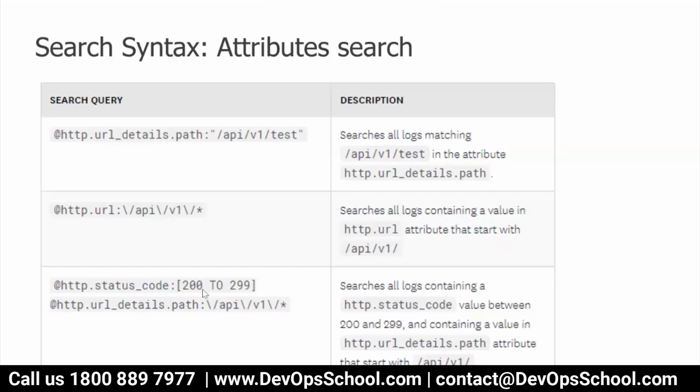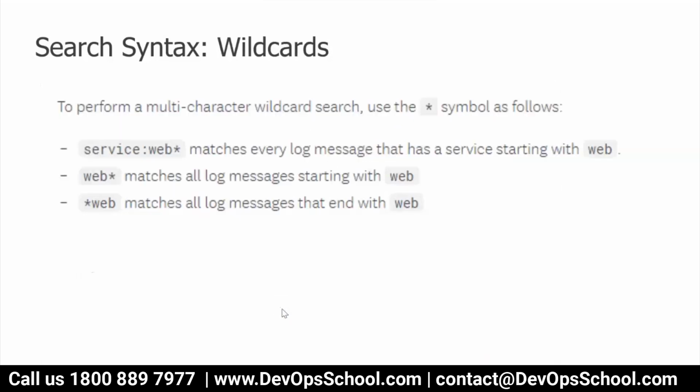If you want to do the search for a range, that means you don't know exactly the number, let's say in this case status code, then you can put the range in square brackets, 200 to 299, then whatever code has come, you can see that. Last one is again a regular expression, star, which has been used, so you can try this one also.